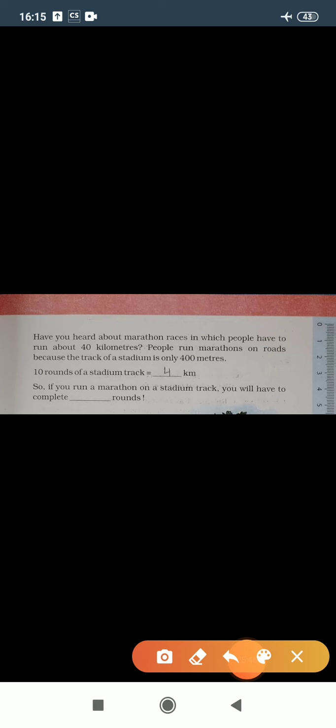Let's move further. Have you heard about marathon race in which people have to run about 40 kilometers? In a marathon race how many kilometers do the people need to run? 40 kilometers. People run marathons on roads because the track of a stadium is only 400 meters. This track of stadium is of how many meters? 400 meters. 10 rounds of a stadium track gives you dash kilometers. So let's find out.